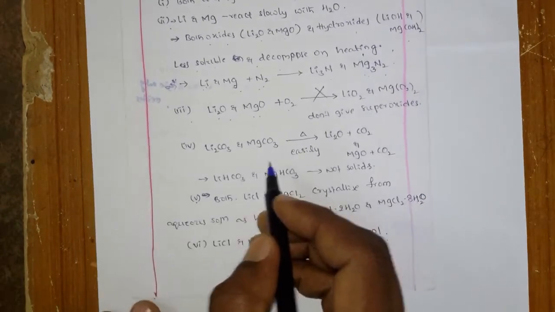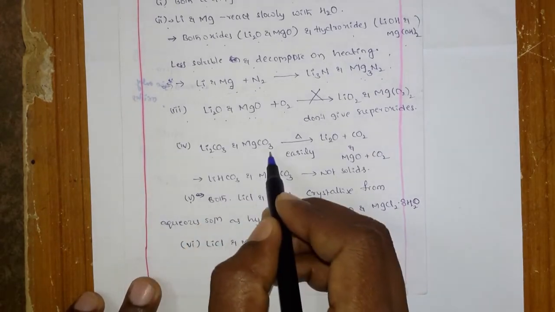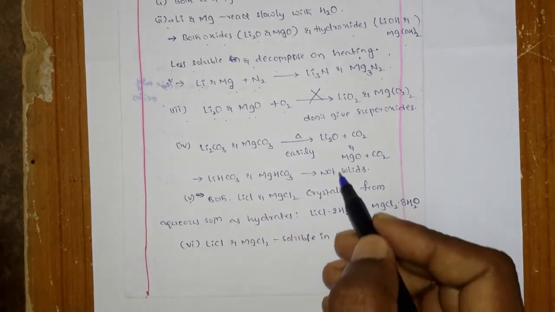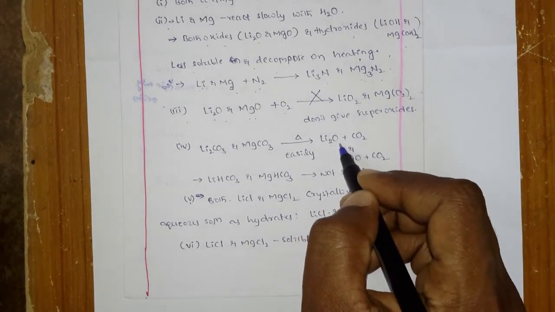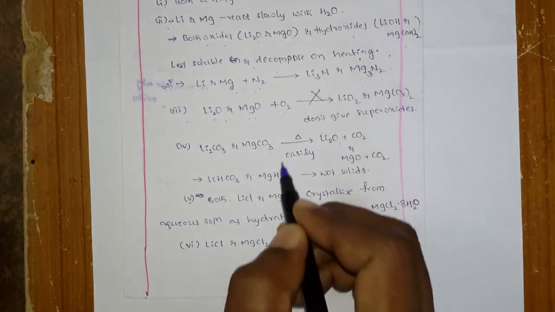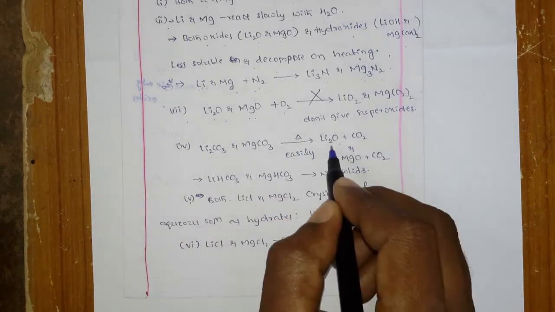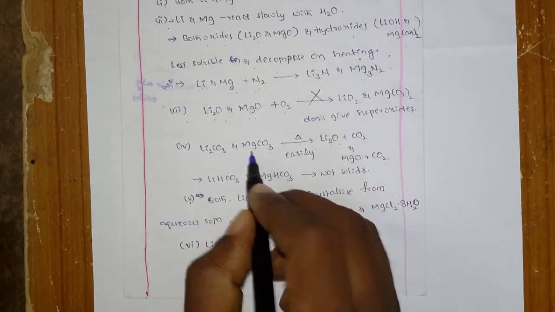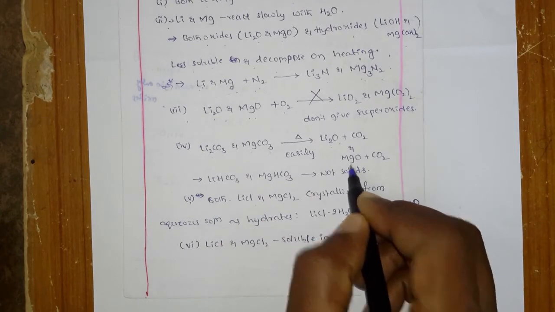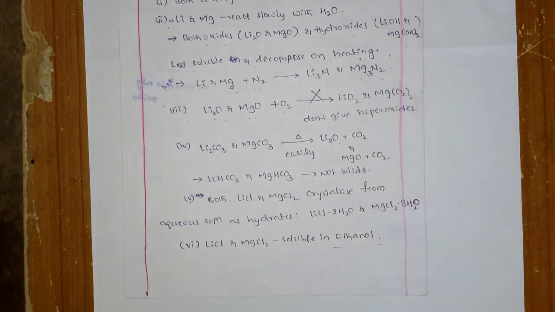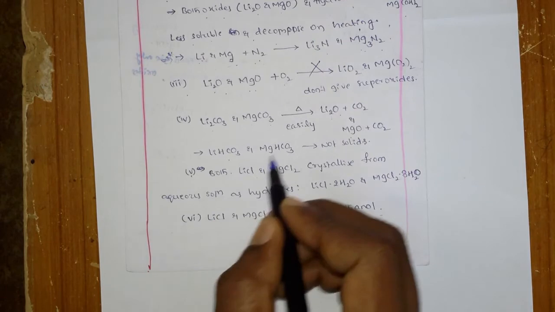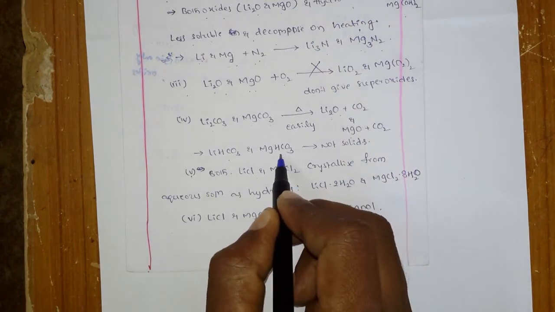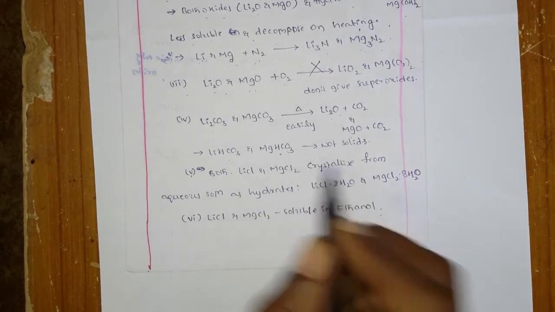And the next one is that lithium carbonate and magnesium carbonate both easily decompose and form the corresponding oxides. Lithium carbonate on decomposition gives lithium monoxide. Magnesium carbonate on decomposition forms magnesium monoxide. Similarly, lithium bicarbonate is not a solid, and magnesium bicarbonate is also not a solid.